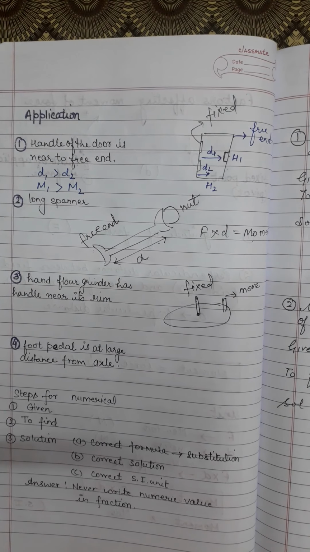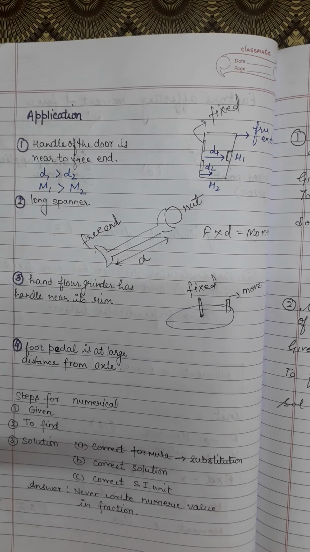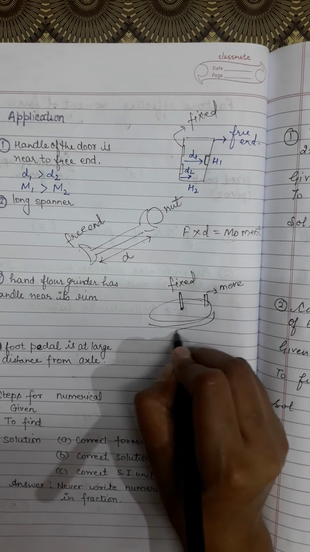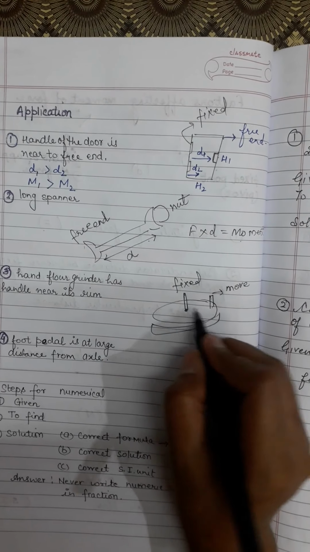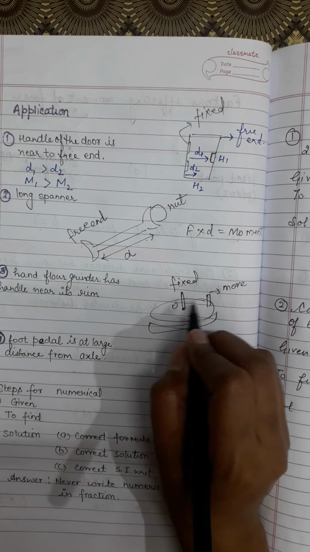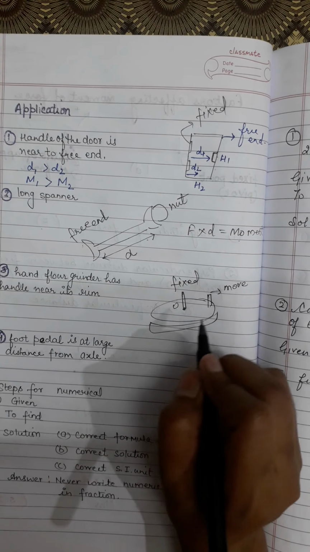A hand floor grinder is used to grind grain. It is two stone plates kept one over another. So here you have another stone plate. The grain is put in through this hole, and when you rotate the first stone with the help of this handle, it will move and grind the grain.